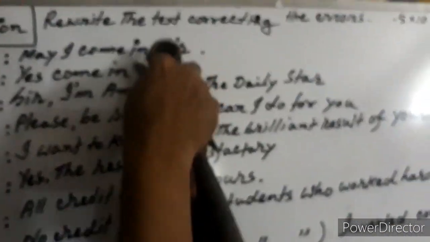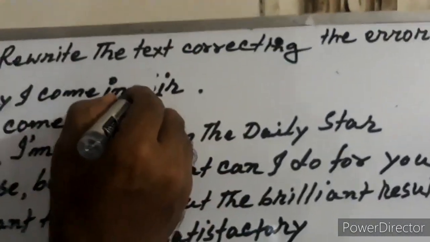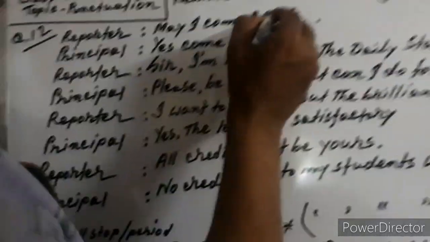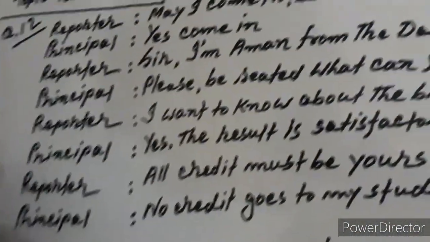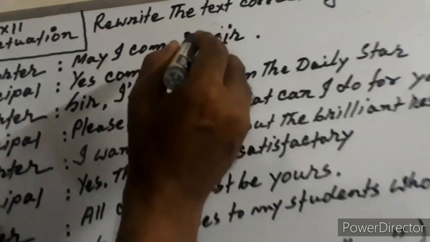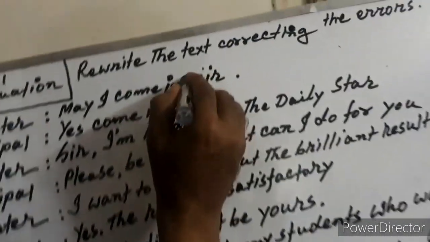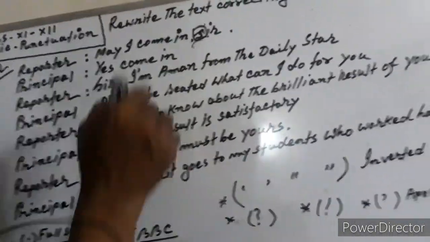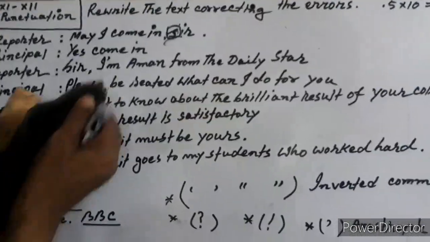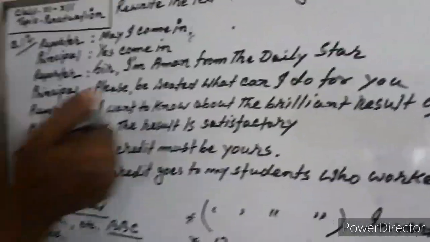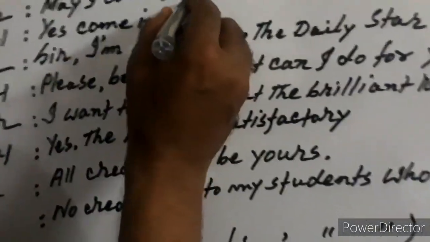So you should write S as a small letter in this way. And you can underline or circle it, so that the examiner can understand that you have used this punctuation. So I think it will be better for you to write in this way.